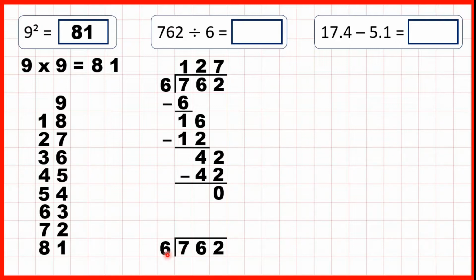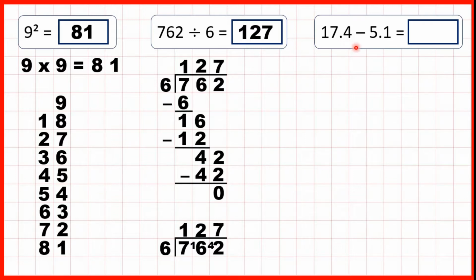So 7 divided by 6 is 1 remainder 1. That's because 1 times 6 is 6, and then we need to add 1 to get 7. Now 16 divided by 6 is 2 remainder 4, and that's because 2 times 6 is 12, but then we need to add 4 to get to 16. And finally 42 divided by 6 is exactly 7. So 762 divided by 6 is 127.